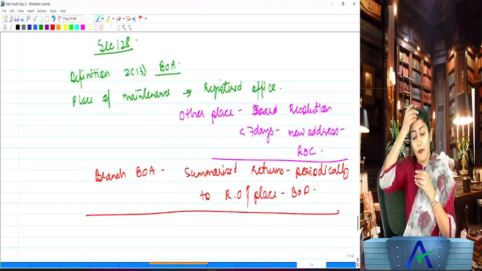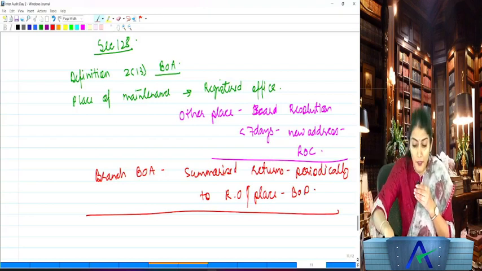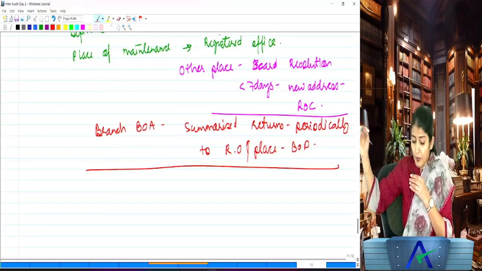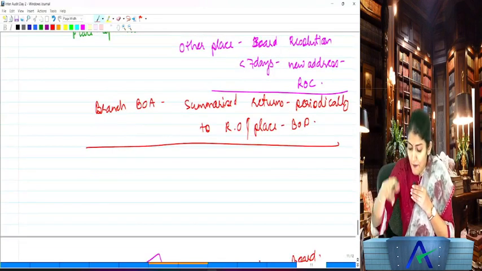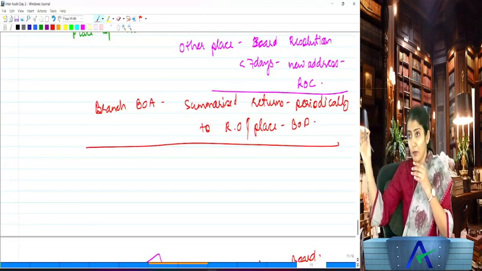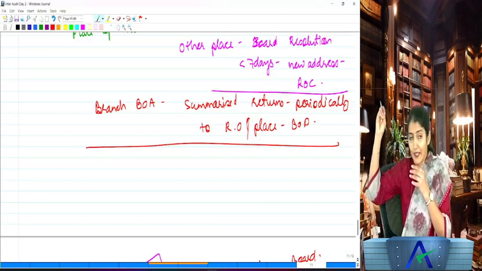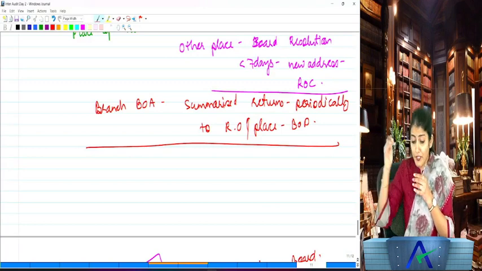So branch books of account, how will they comply with the requirement of place of maintenance of books of account? Summarized returns are to be sent periodically to the registered office or to the place decided by the board. Are you understanding this, everyone? So, place of maintenance of books of account and then the branch books of account.